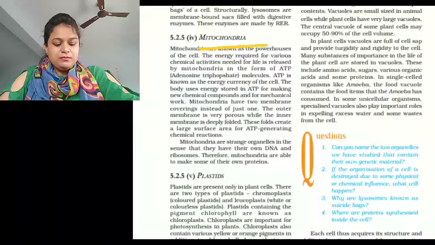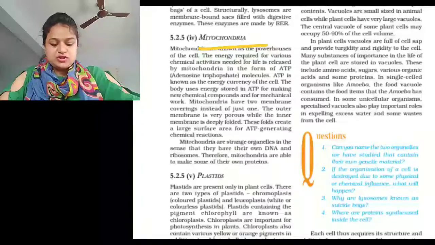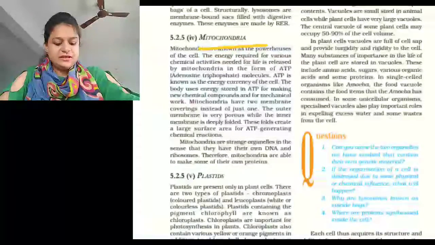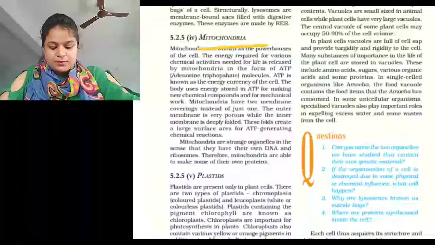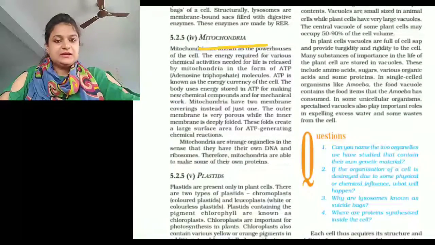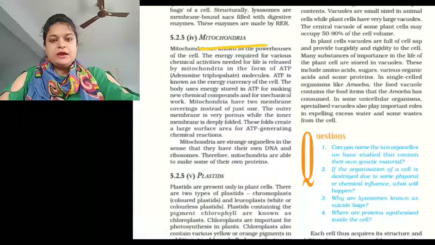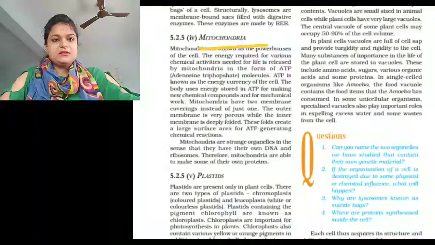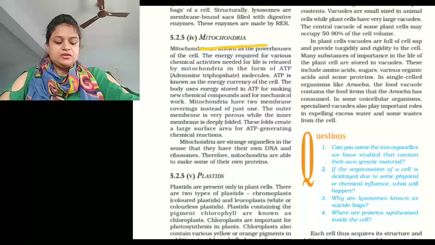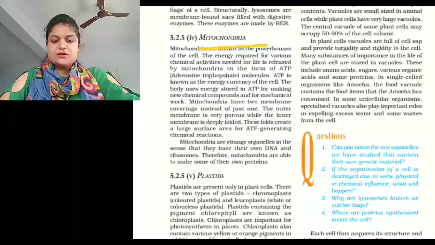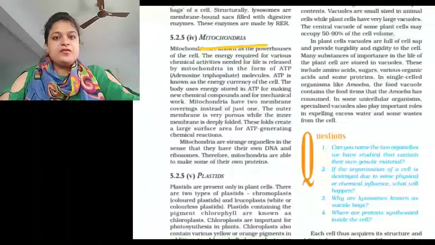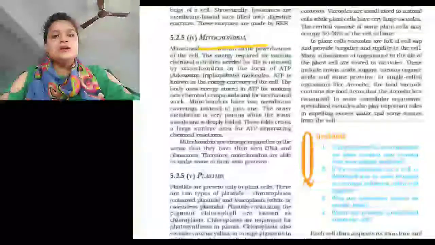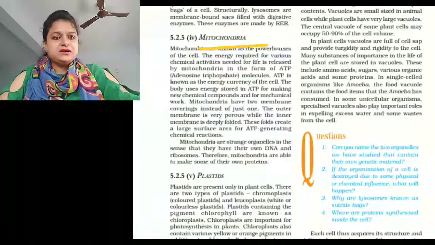They support mechanical work such as contraction of muscles, movement of cilia and flagella, conduction of nerve impulses, and production of heat, electricity and light. Mitochondria are able to make some of their own proteins, so they are regarded as semi-autonomous organelles. That means they perform their own functions and get their own energy.